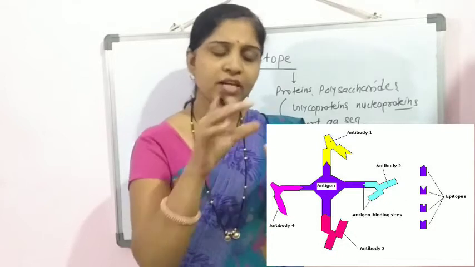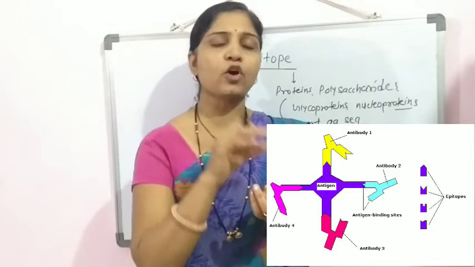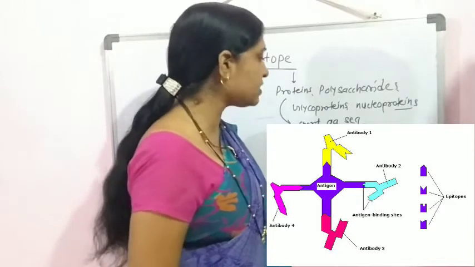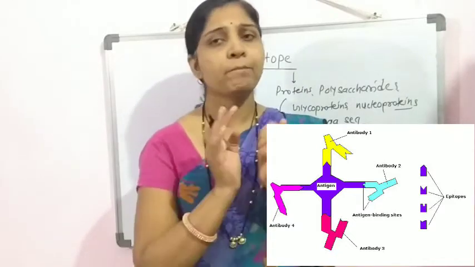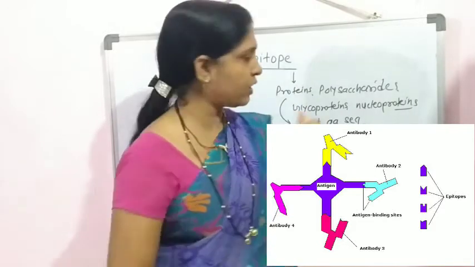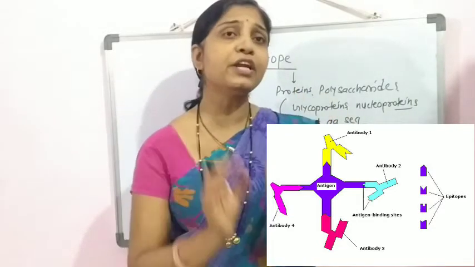These three-dimensional structures which are part of an antigen may act as epitopes, and these epitopes are recognized by our immune system, and then there is the development of an immune response. Due to that, they act as antigenic determinants.